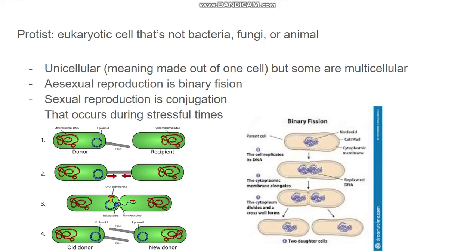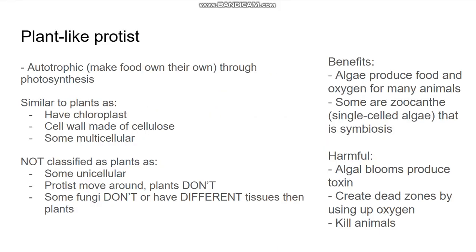The way they reproduce asexually is through binary fission, which is very similar to mitosis, as you can see through the image right there. And their sexual reproduction is conjugation, and they do that during stressful situations and times. And then there are three types of protists: plant protists, animal protists, and fungi protists.